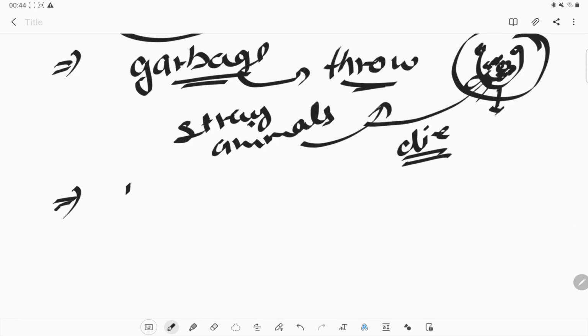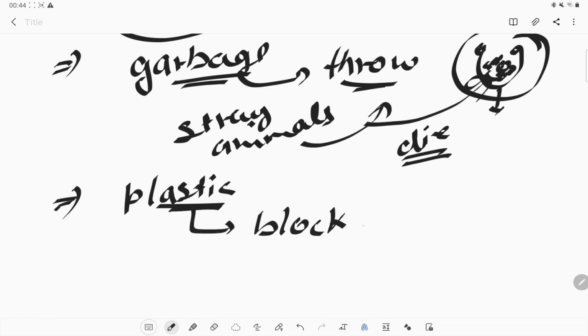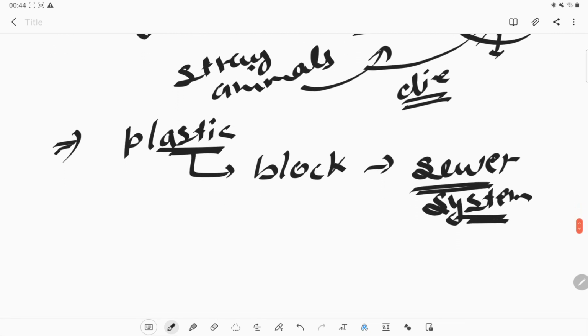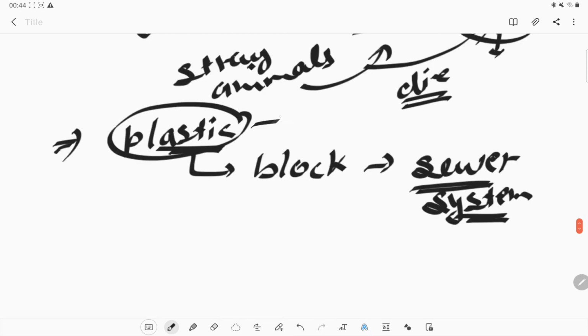Or sometimes, if we throw plastic in the drainage, the plastic will block it. It can choke the complete sewage system, because we cannot rot the plastic, it is not degradable. That's why it will cause blockage in the sewage system if we put it in the drain directly.